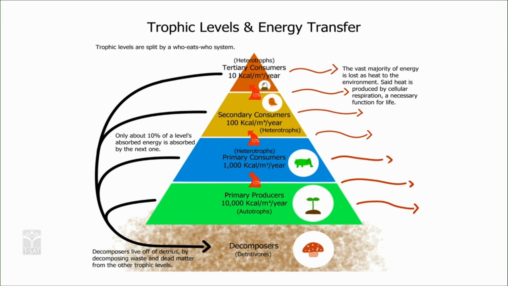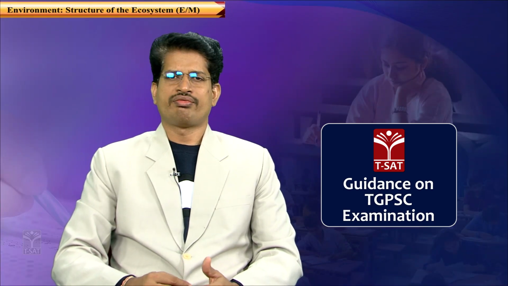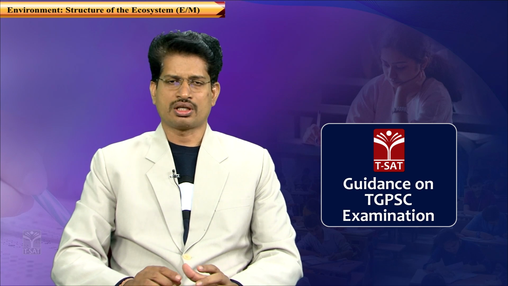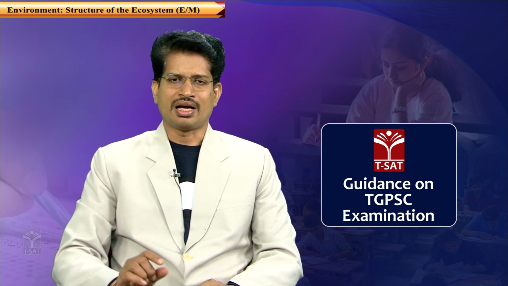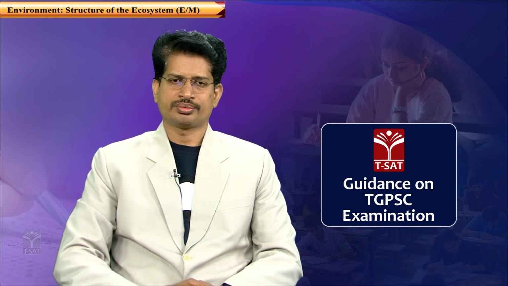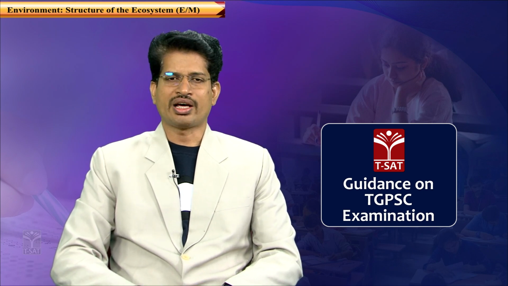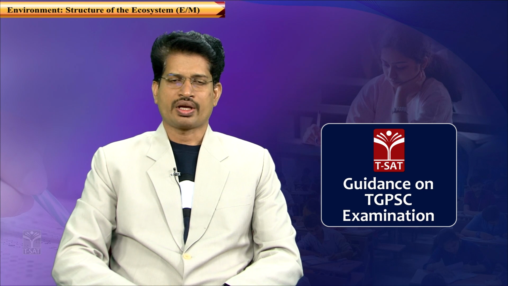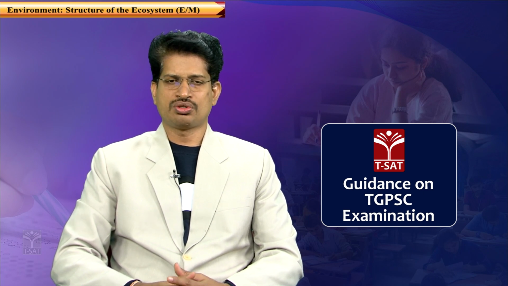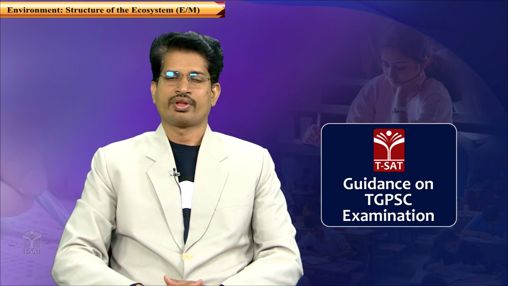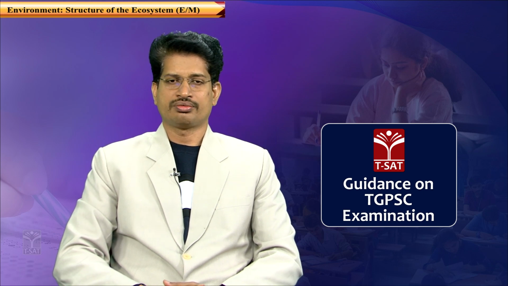That is the reason why they are known as autotrophs. Auto means self. All these living organisms which are capable of preparing their own food materials are considered autotrophs, and they are in trophic level 1. All the organisms in trophic level 1 are described as primary producers. Because they produce food through photosynthesis they are producers, and they are primary because they are the first in the ecosystem responsible for generating food material.